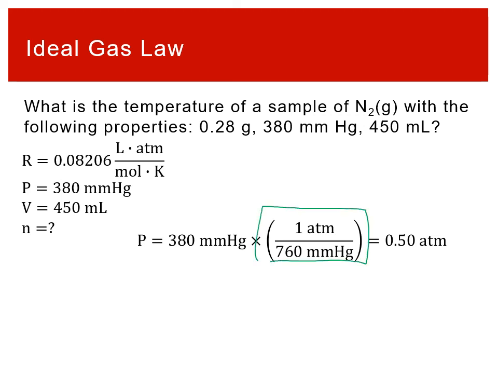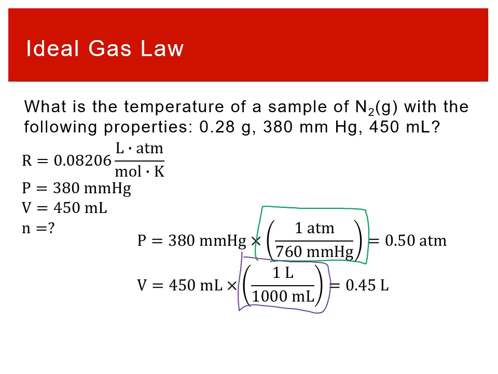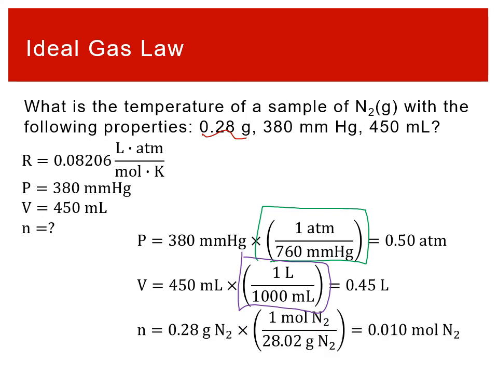We can look up this unit conversion factor. Gases, being near the end of the semester, gives us a nice review of how to do unit conversions. For the volume, that's a metric unit conversion, going from milliliters into liters, which we don't have to look up. We can just know based off the prefixes that milli means you have 1,000 milliliters in 1 liter. And to get moles, we are given a mass. To go from the mass, 0.28 grams, into moles, we determine the molar mass of our material. N2 in this case is 28.02 grams per mole.